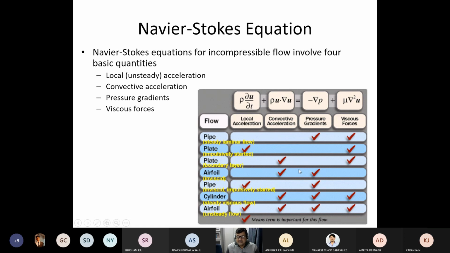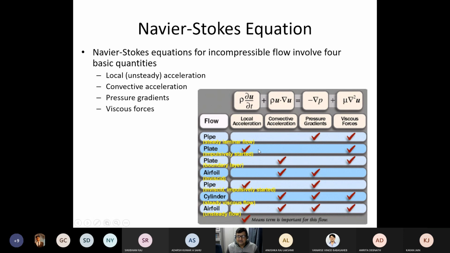Why am I doing all these things? Because I know that in its completeness, I cannot solve it. So I have to be smart in just knocking off a few terms. Say suppose for a pipe flow, I can safely knock off some terms. In a microfluidic flow, I can safely knock off these 2 terms. If these 2 terms are gone, it will be much easier for me to get an analytical solution, and I can go away with that.